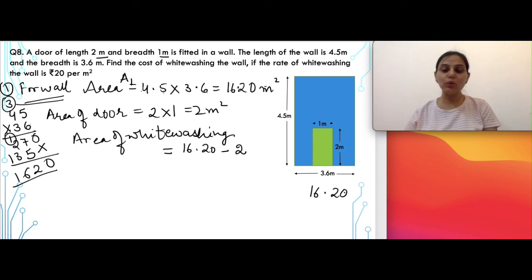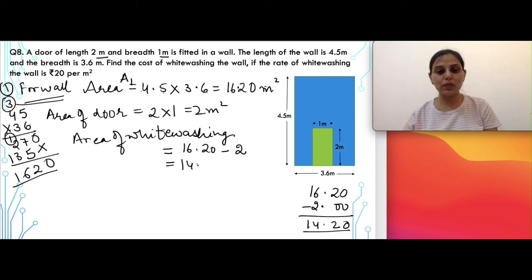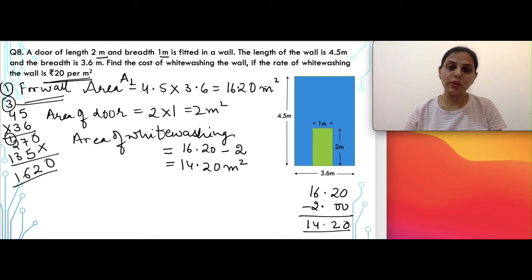16.20 में से अगर हमें 2 subtract करना है, so that will be written as 2.00. So when we subtract these two, you'll get the answer as 14.20. So this can be written as 14.20 and the units with this will be meter square. Now if you see the question carefully, cost is also given for meter square. So there is no need of any conversion of any units. So cost for whitewashing the wall will be calculated now.